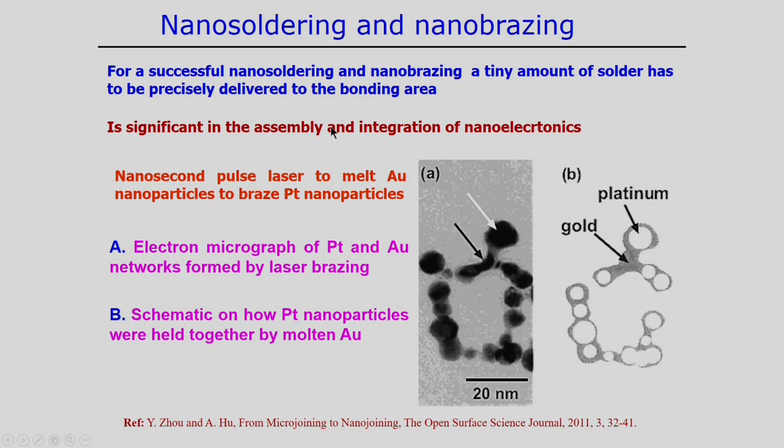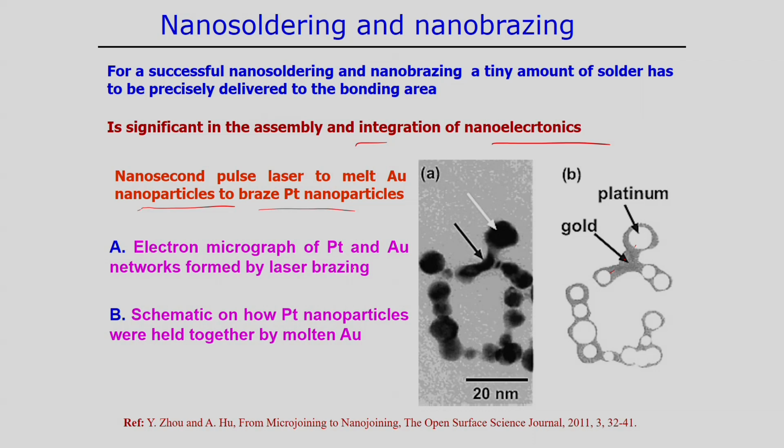For successful nanosoldering or nanobrazing, a tiny amount of solder has to be precisely delivered to the bonding area. If you see this figure, it shows assembly and integration of nanoelectronics. A nanosecond pulse laser is used to melt the gold nanoparticles to bridge the platinum nanoparticles, and very precisely we need to apply the gold nanoparticles.